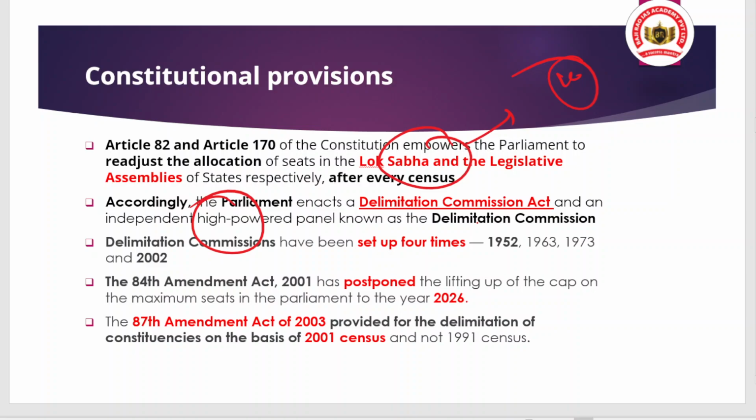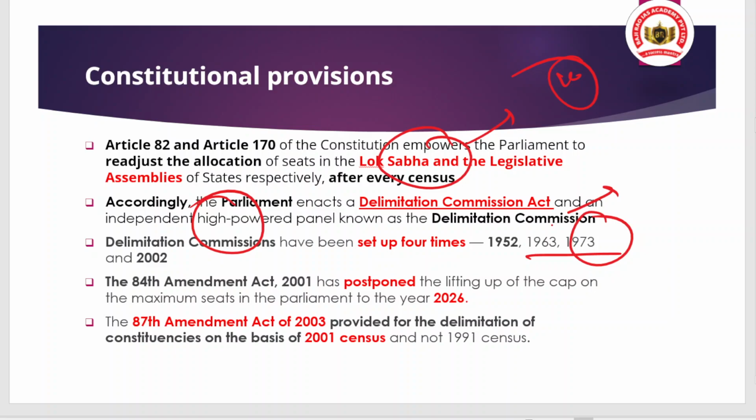Now you may observe a pattern: till 1973 the Delimitation Commission was set up every 10 years, but after 1973 there was a gap in conducting delimitation, and even now, after 2021, delimitation has not been conducted.